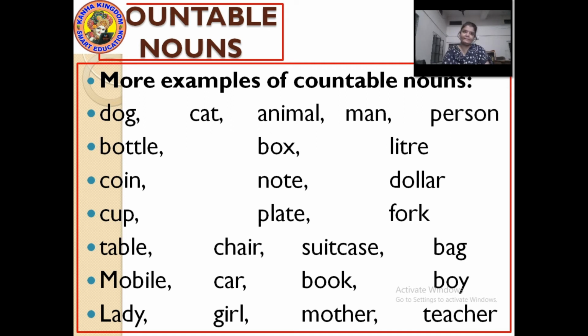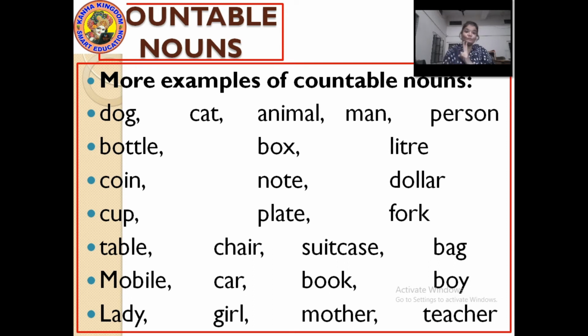Coin, yes. How many of you like to collect coins? One coin, many coins, 4 coins, 2 one-rupee coins. I like to collect coins. Have you all collected any? Note, yes.